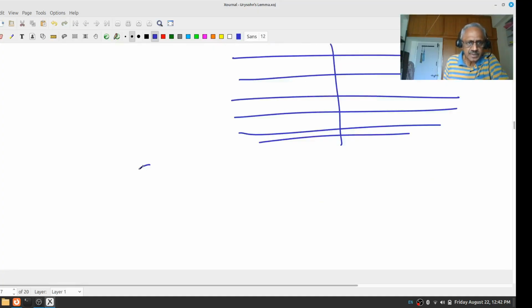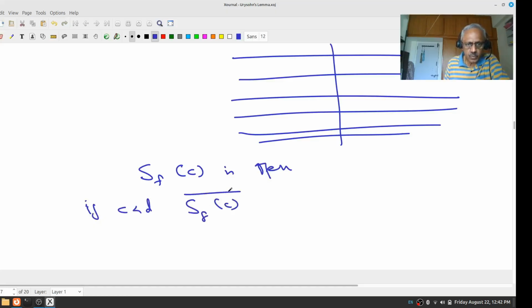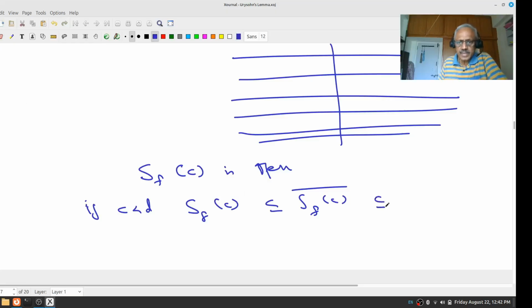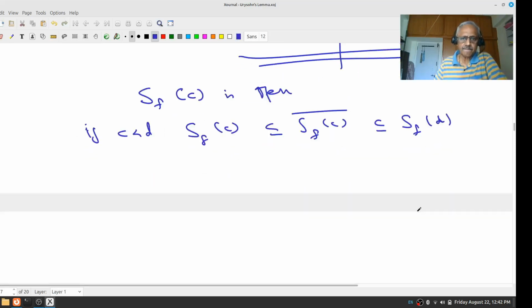Each S of C is open, and if C is less than D, the closure of S of C is contained in S of D. Is that okay?